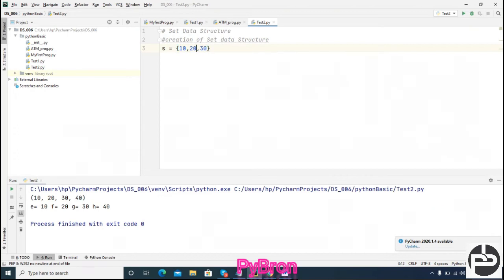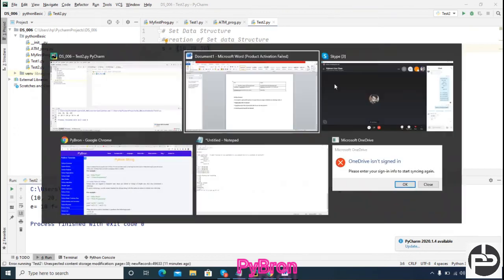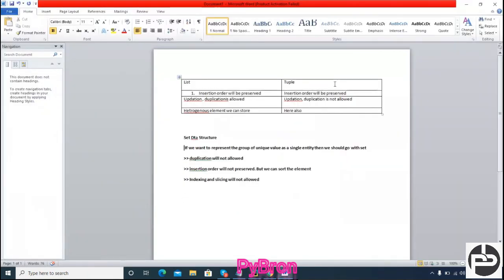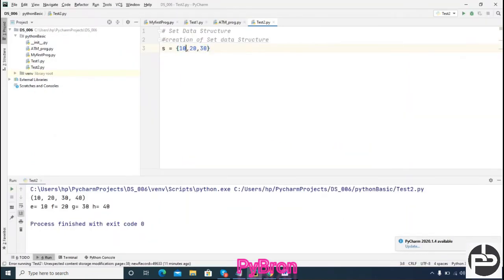Okay, so a group of unique objects. What is the definition saying? If you want to represent a group of unique values as a single entity, then we should go with the set. Here all objects are unique. What will happen if I pass 10 again? It will not be unique, right? So this is not a set.